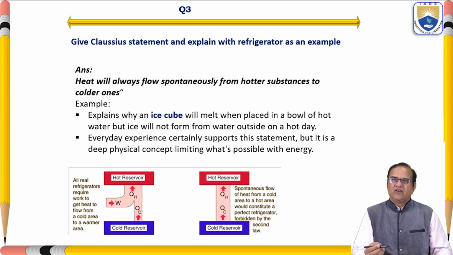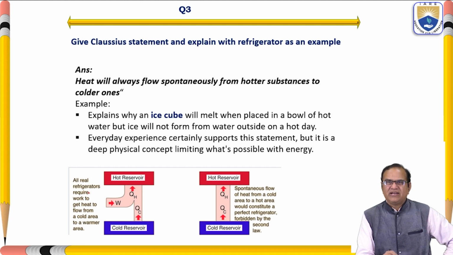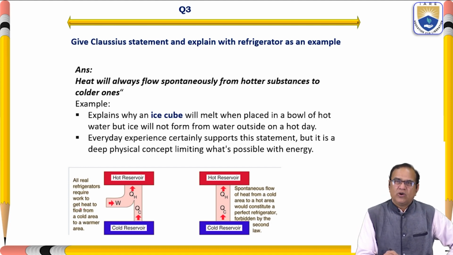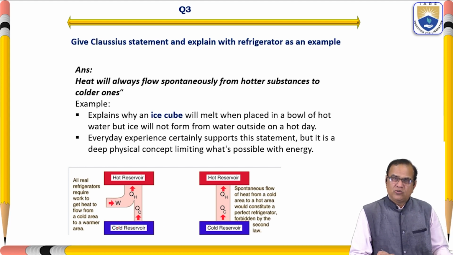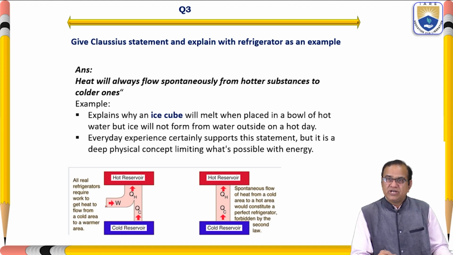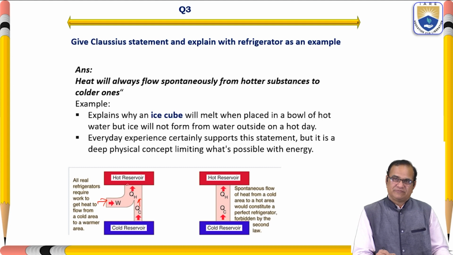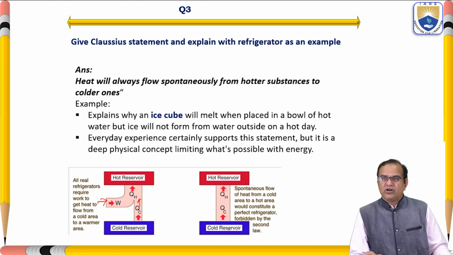So if you see here, every real refrigerator requires work to get heat to flow from a cold area to a warmer area. If you want to make a refrigerator and extract heat from the cold reservoir, you need some work done. Work has to come in from this side, and heat has to be rejected to the hot reservoir. This is the process which is possible. Going from the cold reservoir to the hot reservoir alone is not possible.